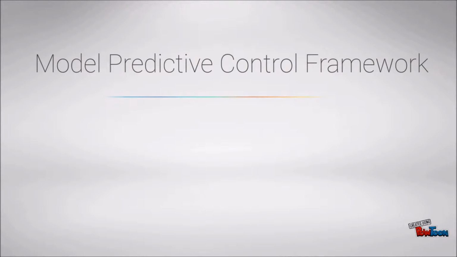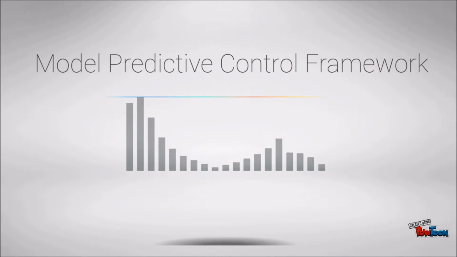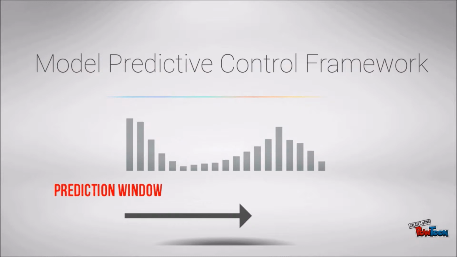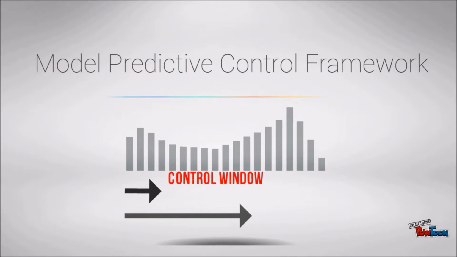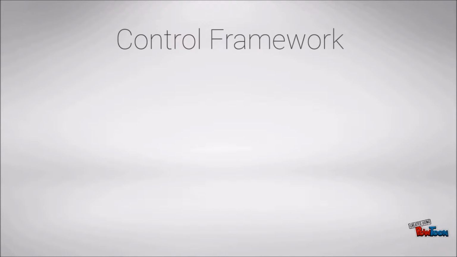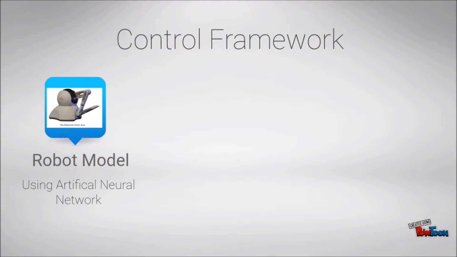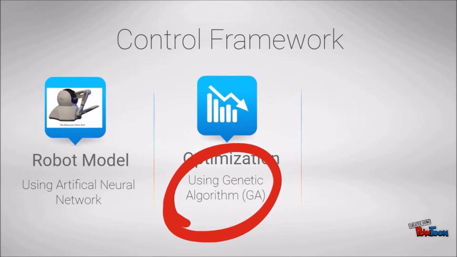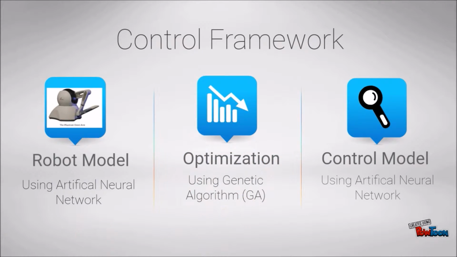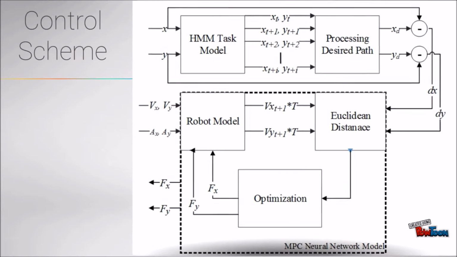We are proposing a new framework which is based on model predictive control. Model predictive control predicts the system behavior and is used in many processes outside of human-robot interaction, and based on this prediction, it gives the best solution, which I'm going to talk more about. I'm just giving a general idea about which kind of control we're going for here. In our case, we use neural networks to model a robot, and then we use genetic algorithms to optimize the movement. But as this optimization process takes a long time, we have used neural networks again to create a lookup table for a specific virtual environment.